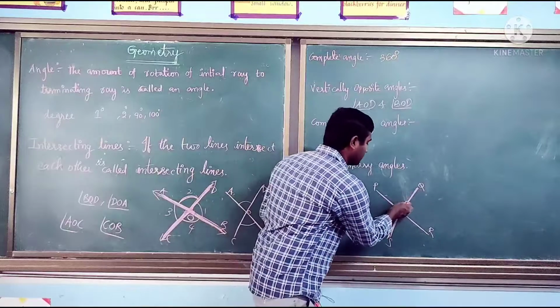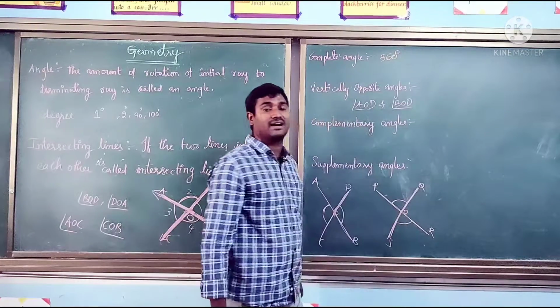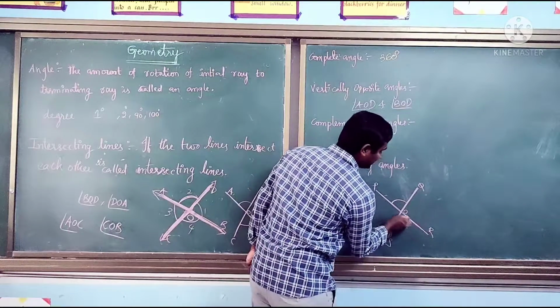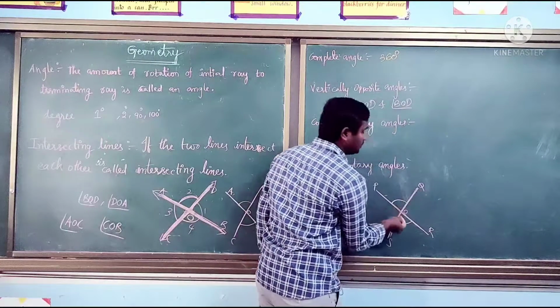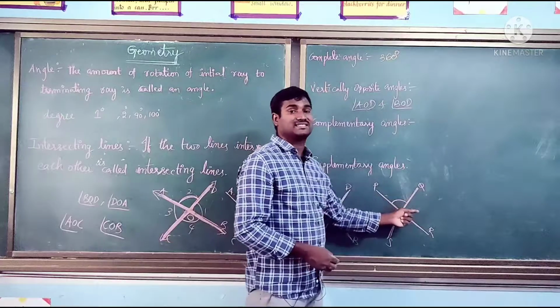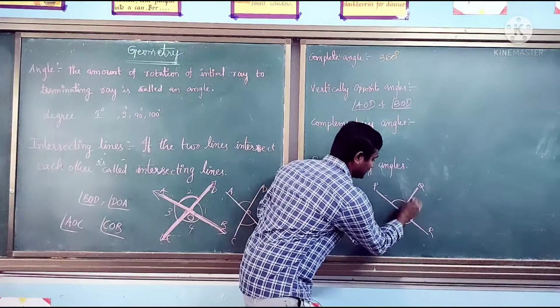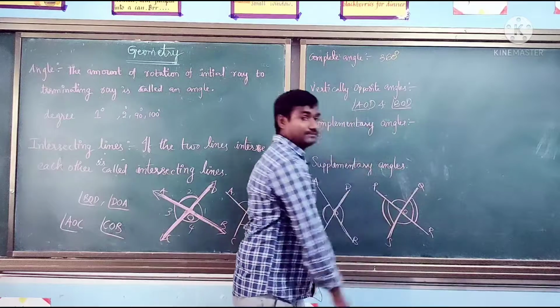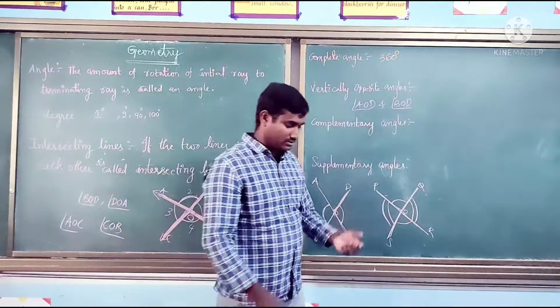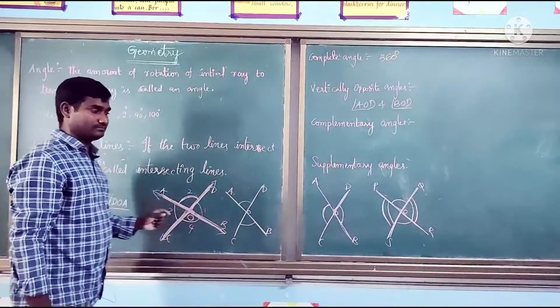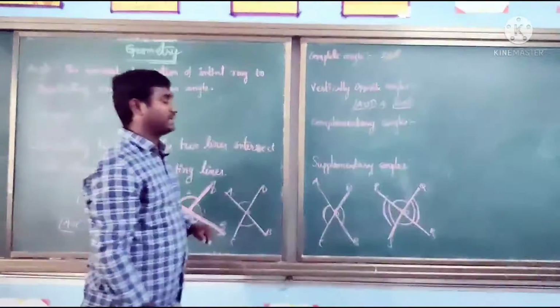Then we can call POQ and ROS vertically opposite angles. And if you flip angle ROQ, on which angle will it fall? Angle POS. So I think you have an idea about vertically opposite angles.